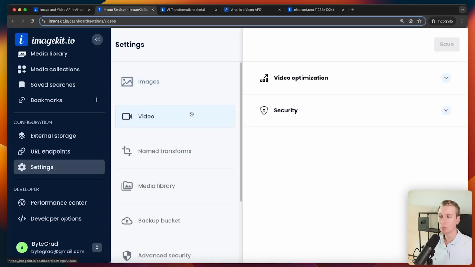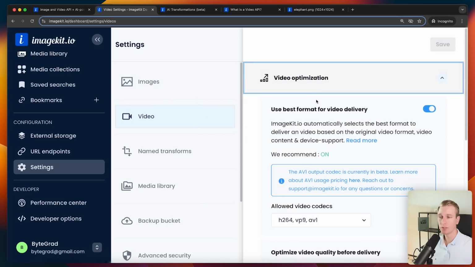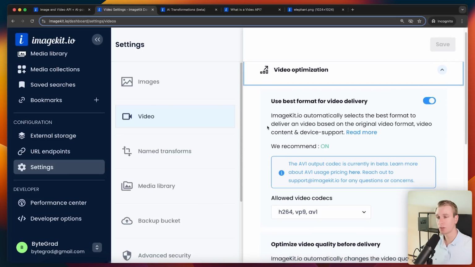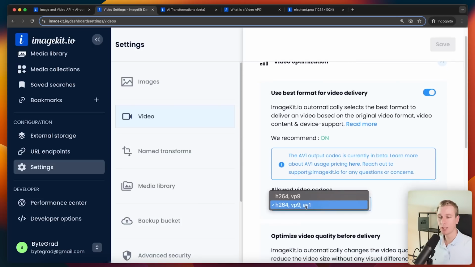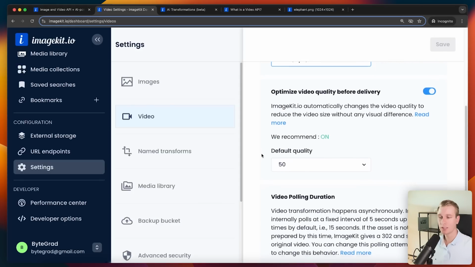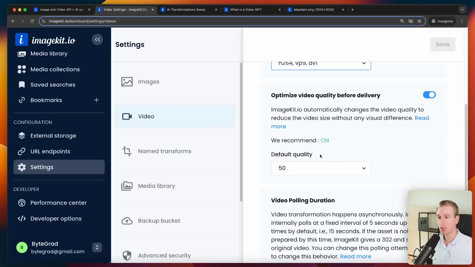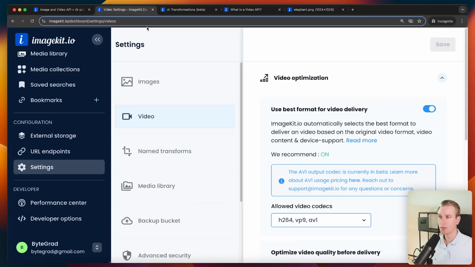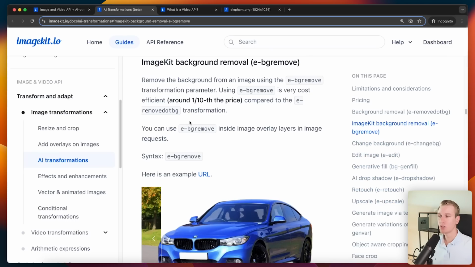Now this is an image, but of course it works very similarly for videos. So with videos, it's even more important because these can be huge files, so that you optimize them is even more important. So here you can specify the video codec. So with this option, it will actually pick for me, so that's really nice as well. The video quality can be changed as well. Right, so a lot of options here in the dashboard.